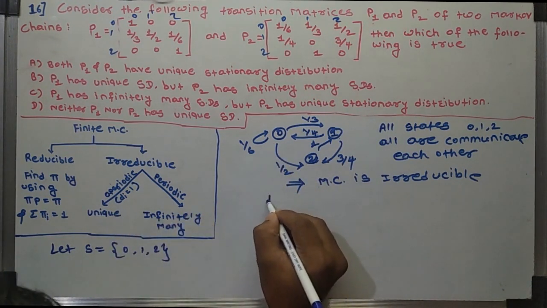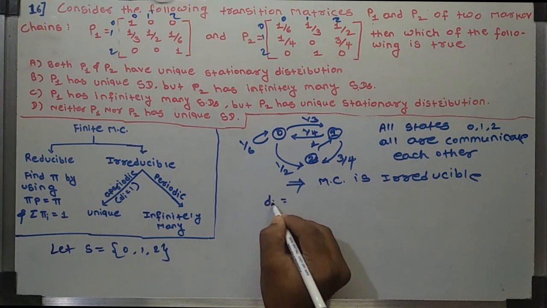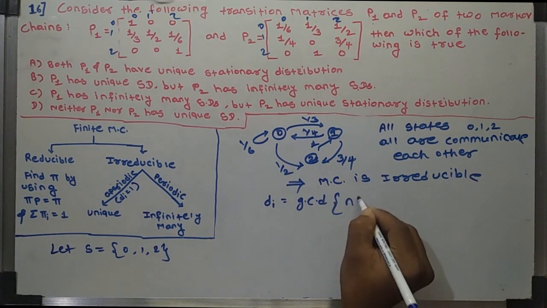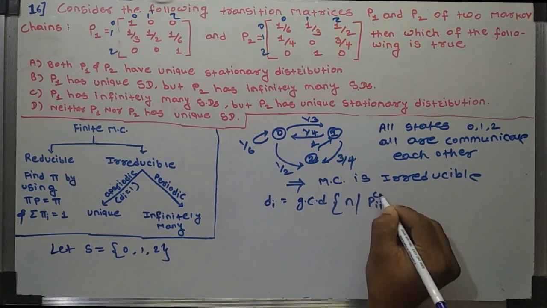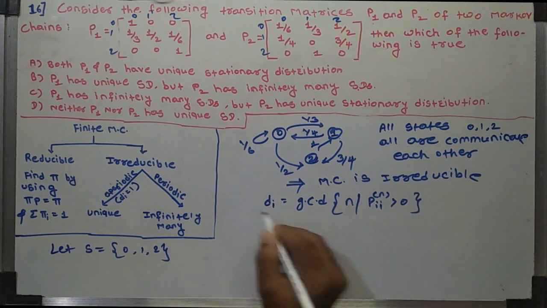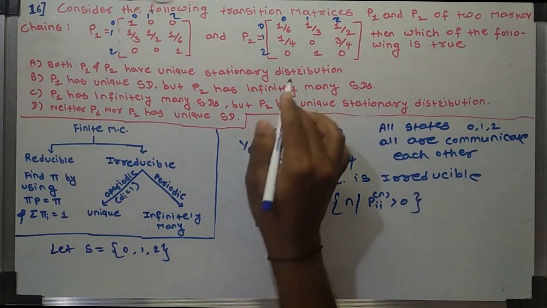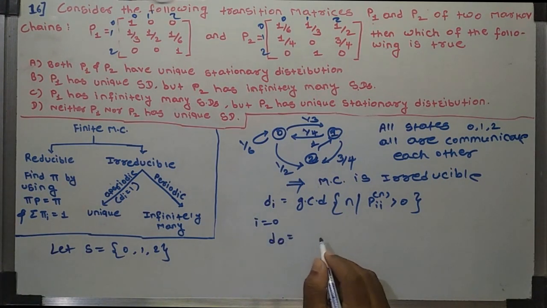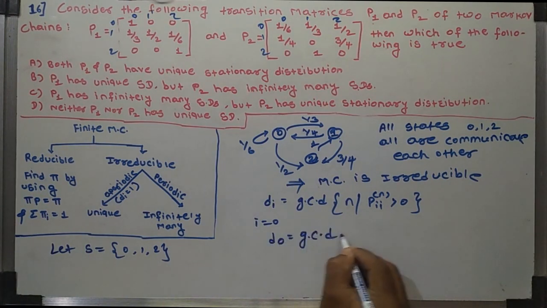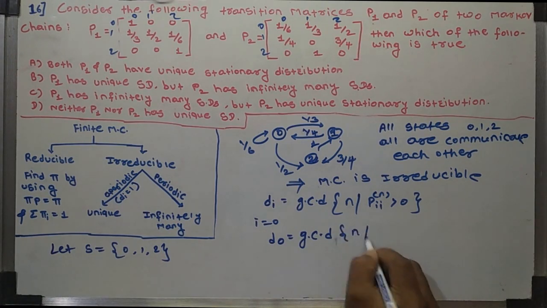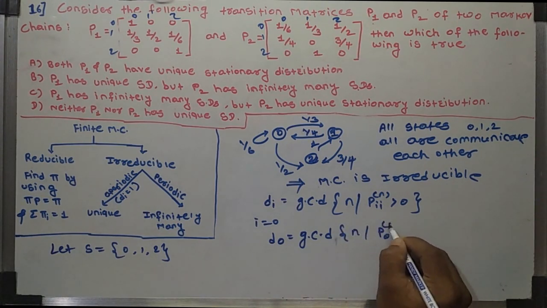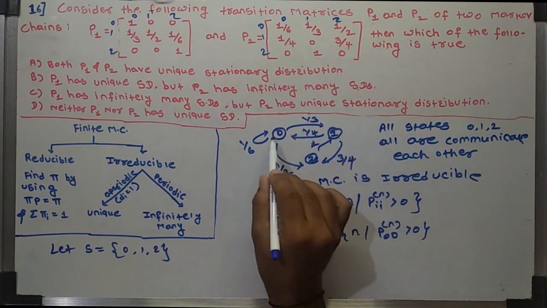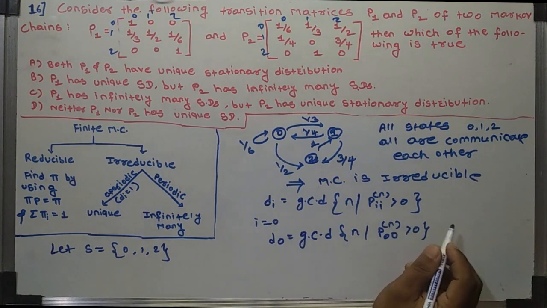We know that for the ith state the period is the GCD of n such that Pii raised to n is greater than 0. Here i equal to 0, so d0 is the GCD of n such that P00 raised to n is greater than 0. First we check P00 for n equal to 1, 2, 3 up to infinity.